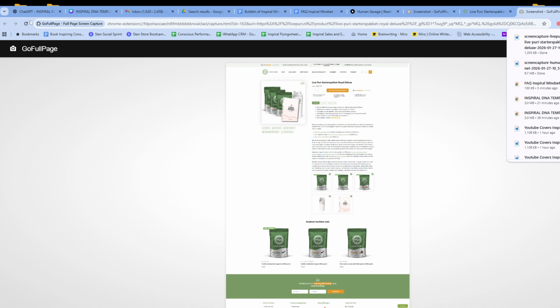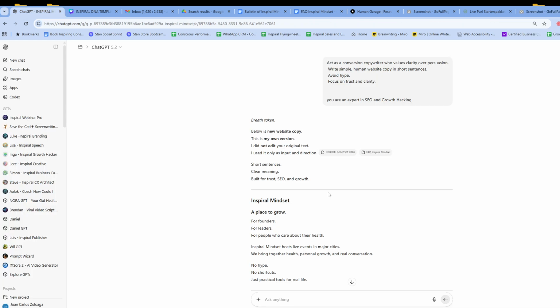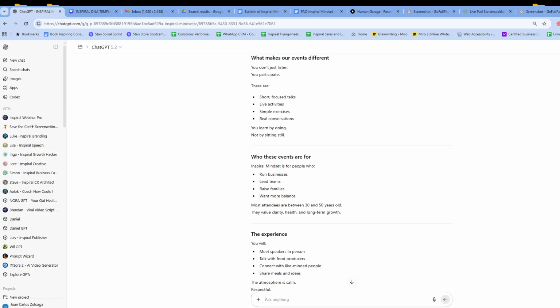Now that I have these two images, I'm going to the copywriter and I'm telling them, see these two examples, learn from them and improve all the content that I wish to have for my website, updated with the information of Inspiral Mindset.